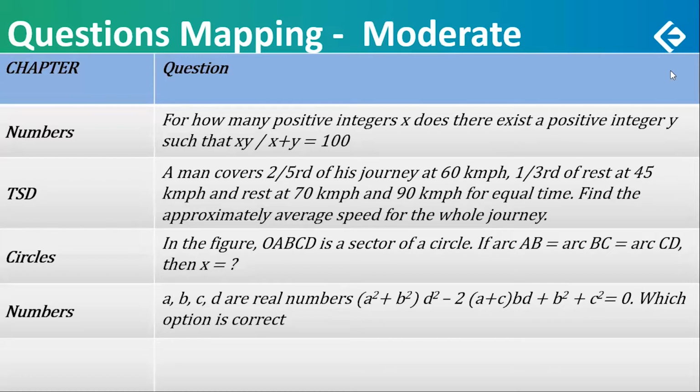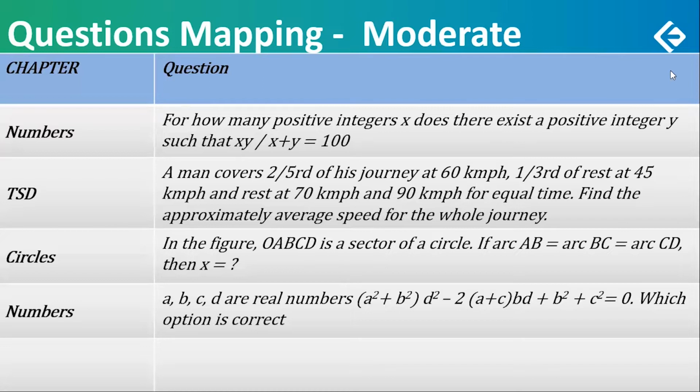The question is, a, b, c, d are real numbers, and this equation is given: (a square plus b square) multiplied by d square, minus 2 times (a plus c) multiplied by bd, plus b square plus c square is 0. This can be broken down into some u square plus v square equal to 0.